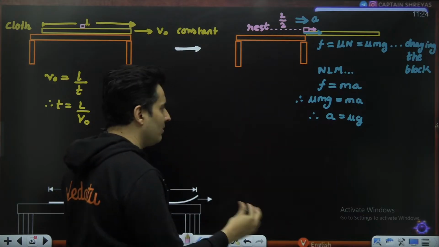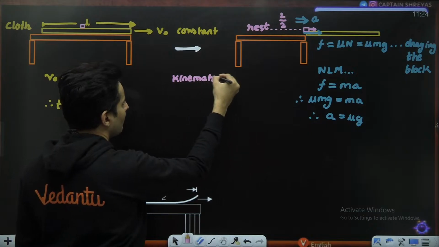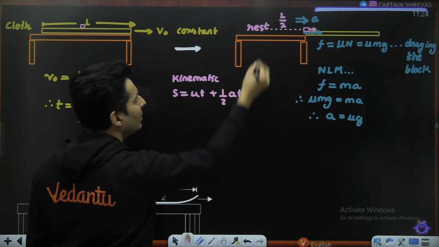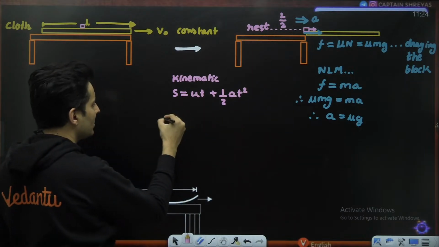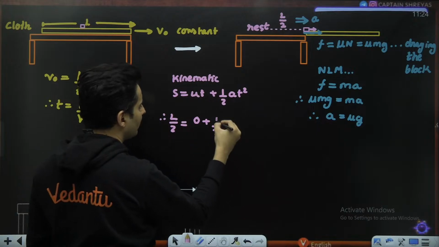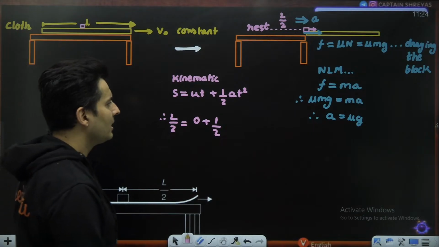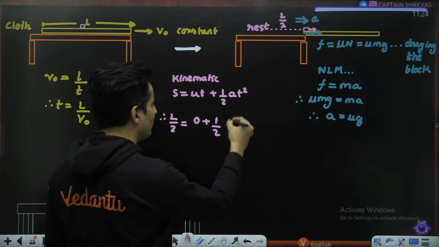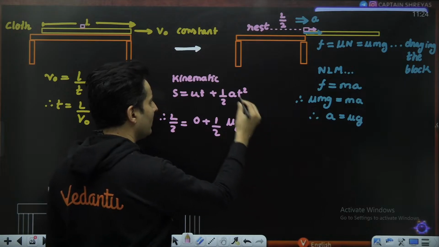So I think we can use kinematics now. And the kinematic equation that will be most useful is S is ut plus half at square, because I do not know what speed it has over here. So the displacement that it undergoes is nothing but L by 2. Initial speed was 0. Acceleration that it has is nothing but mu into g. So I'll put mu into g over here, and over here t square.